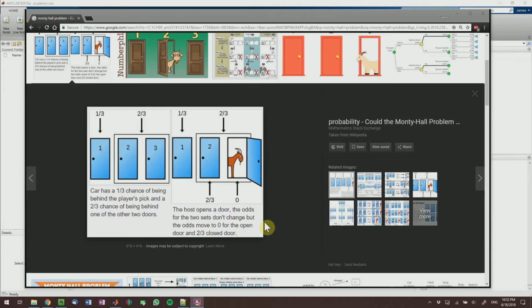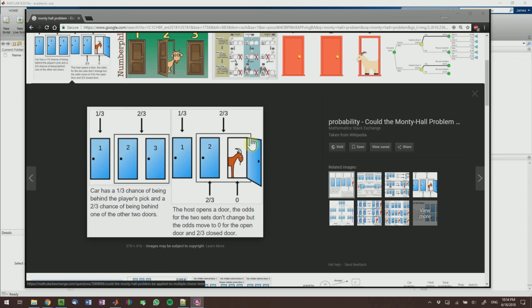So this is not a complete proof of the problem, but this one picture I want to show you kind of helps you intuitively see what's going on. So you first choose one of the doors. There's a 1/3 chance of the car being behind door 1, and there's a 2/3 chance of it being behind these 2 doors. And say you chose door 1, and the host opens up door 3, and the chance of door 1 being a car is still 1/3.